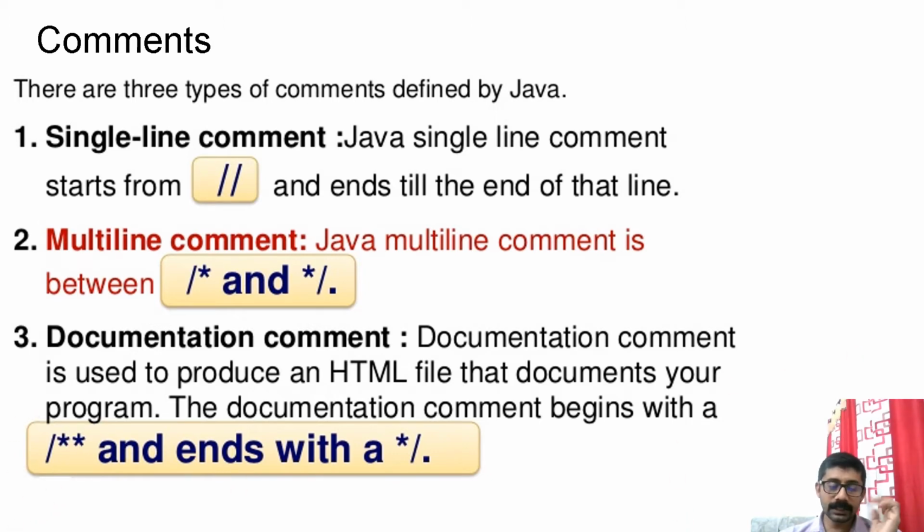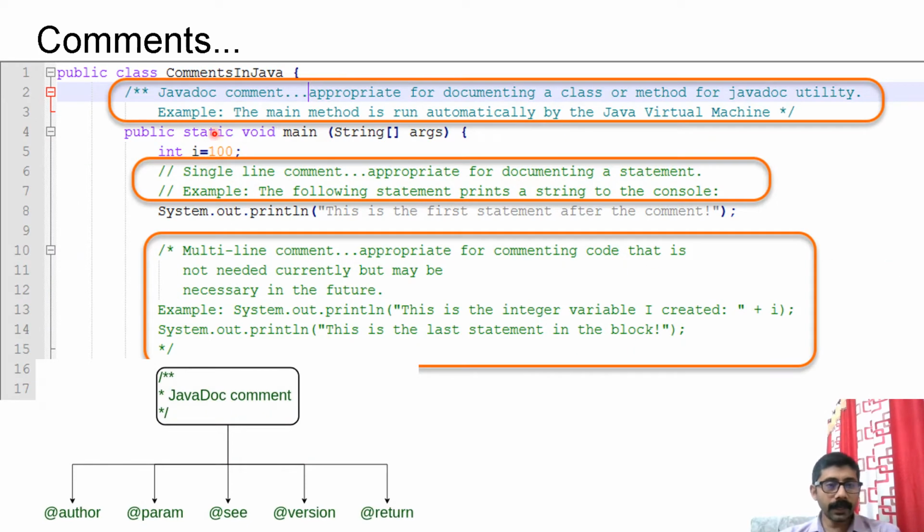I will show one example. Let us see. This is a sample program where multiple comments are used. Here slash star star. This particular type of multi-line comment is nothing but Java document comment. Whatever you are giving within this will go to the document generated for this file. At the time of document generation, these document comments are actually going to the document. These are single line comments.